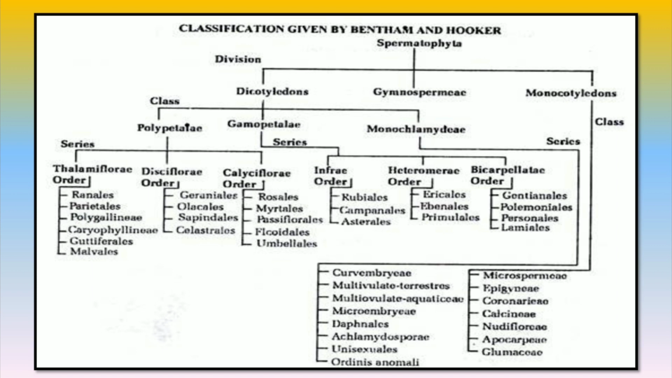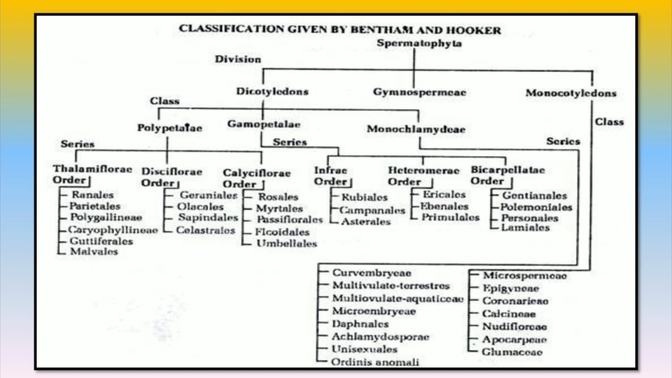Class third, monochlamydeae, in which the flowers are either apetalous or with perianth, that is calyx and corolla are not distinguished, generally incomplete flowers. The class is divided into 8 series. The series are not divided into orders, but directly families are assigned to it. The series are Curvembryae, Multiovulate terrestres, Multiovulate aquatici, Microembryae, Daphnales, Achlamydosporae, Unisexuales, Ordines anomali.